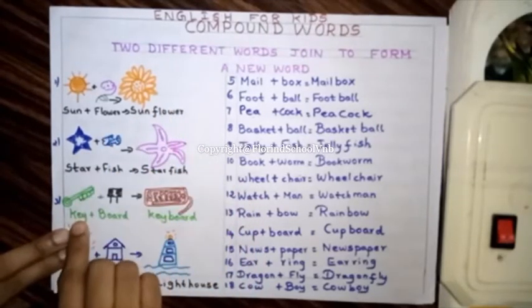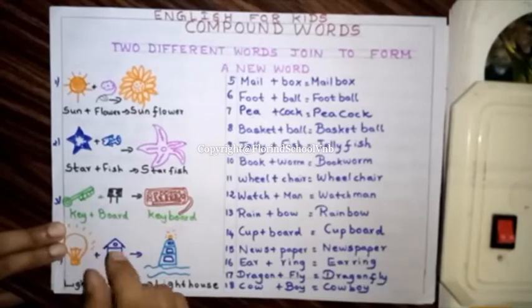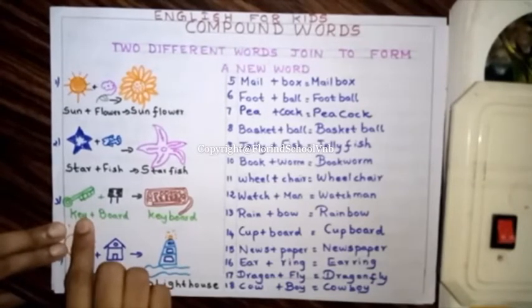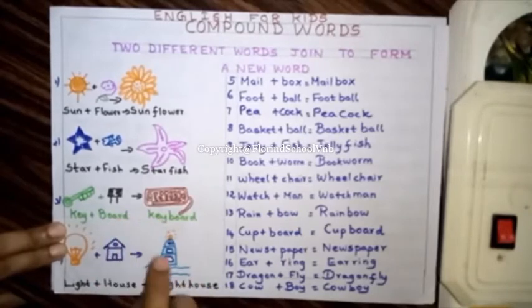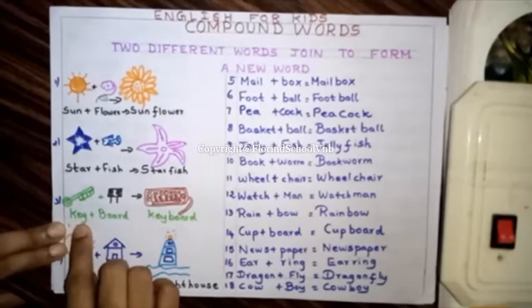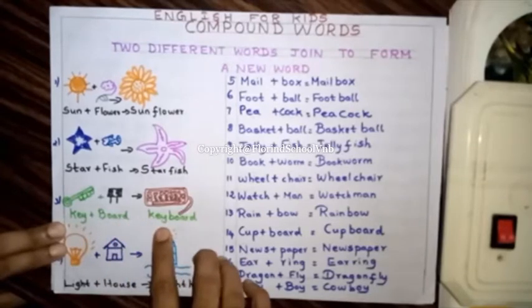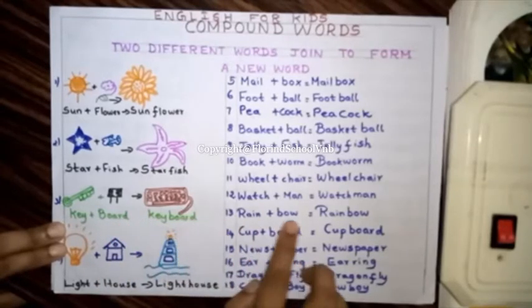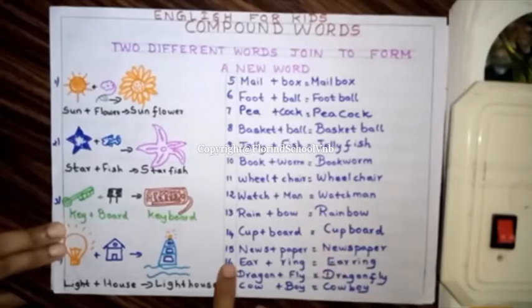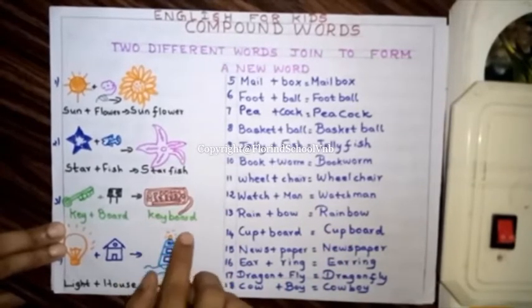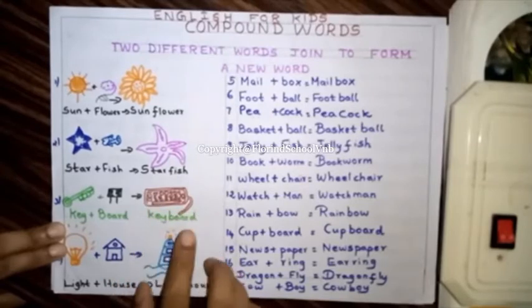Okay, then next, key. To open the door we use a key. Board. Blackboard, to write something. When key and board, two words, join together, they form keyboard. In the computer, in order to operate the computer, we have numbers and letters on the keyboard.